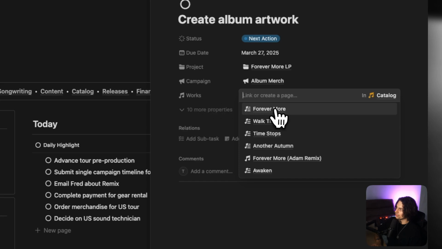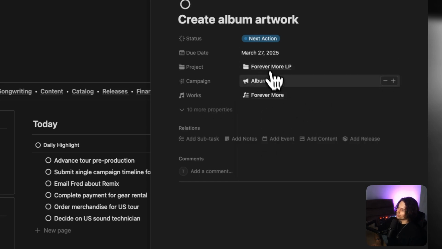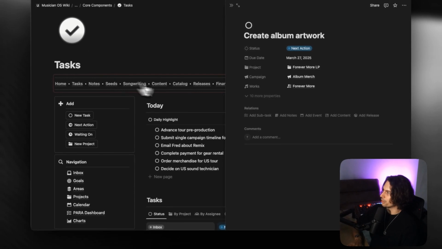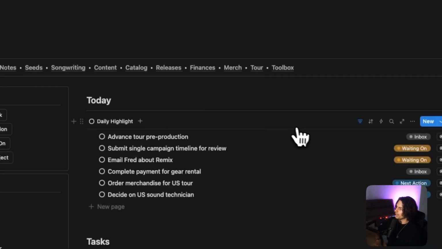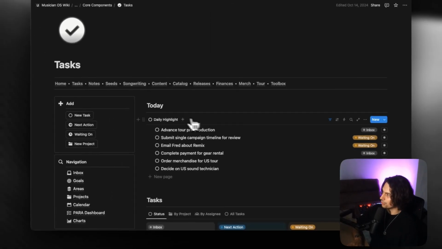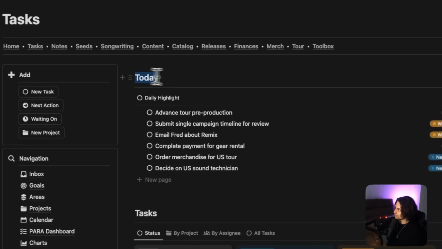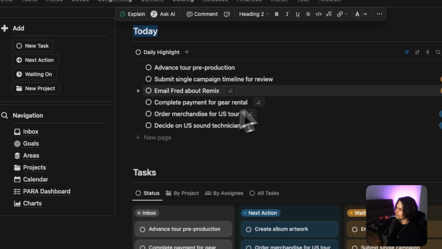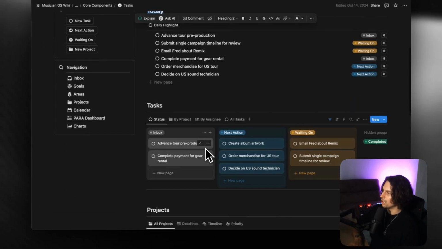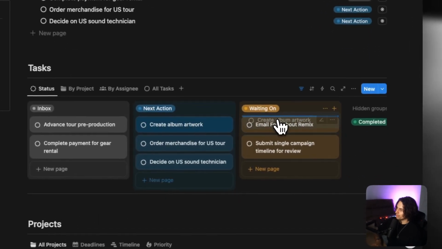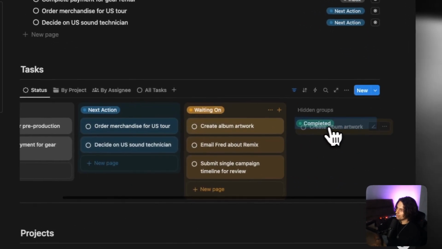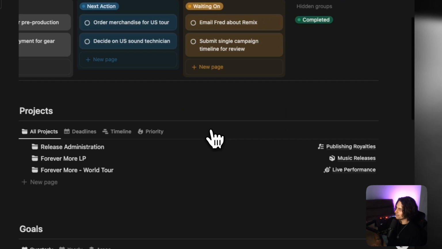So works are just different songs, right? And we're going to go through and look at all of these as we're going through the templates, but just to show you, this is the power of Notion here, is that things start to link. Now that we've created this task, you'll see that it's not actually showing up in here because this is today. This is a filtered view of tasks that are due today or before. But if you come down to tasks here, you can see this new task we just created has now popped up. And as you're working through it, you can be moving things around here, or you can move it to completed when it is done.